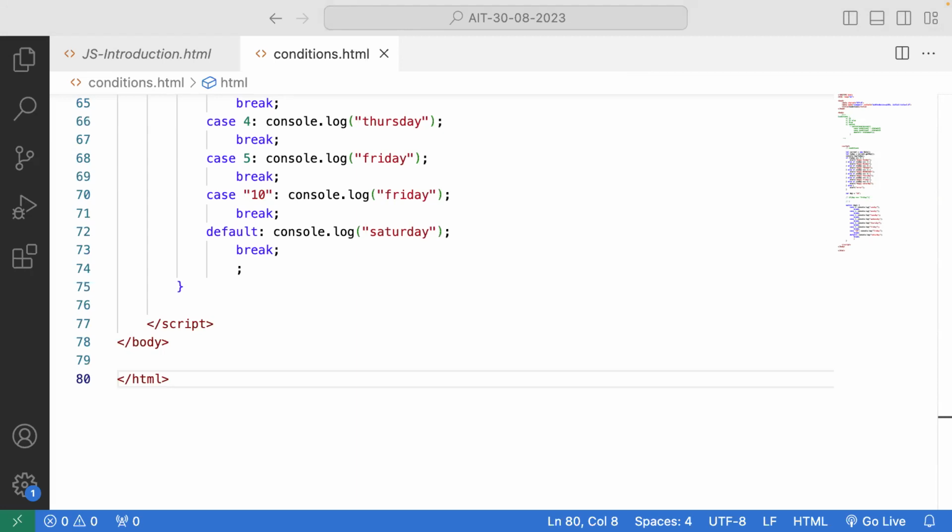Getting fewer lines of code. For example, just imagine the same thing we did here. Instead of writing these many times, if I use a loop, what can I do? Using the loop, I can give increment or decrement conditions. Every time the loop will check how many times. For example, I want to check 7 days, right? 0 to 7. So I'll start with 0 and give the statements. If I give 7, what happens? Automatically it will loop, it will check 7 times. Every time, 7 times my loop will run. And once I get to 7, what happens? Automatically I get my output. If it is 5, I'll get my output of 5.